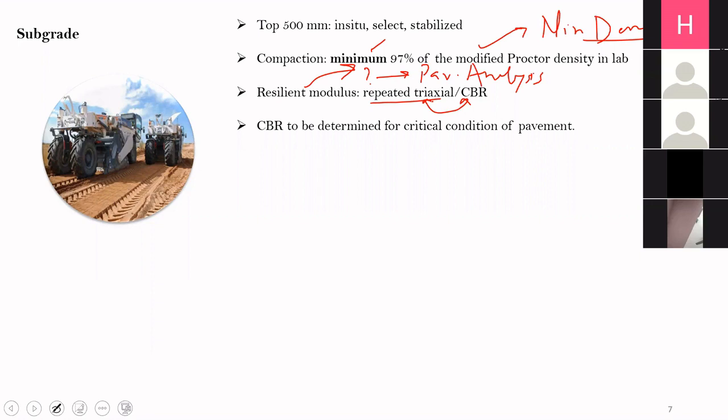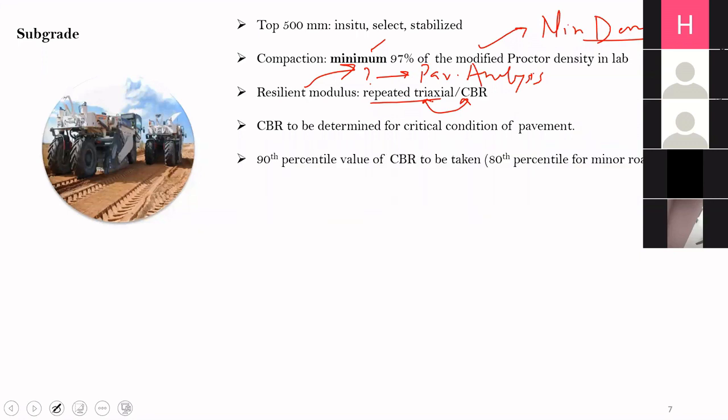4 days soaking is done because you are expecting that in the site, when you are constructing the subgrade, you are using the optimum moisture content. But with the passage of time, there will be variation in moisture and your subgrade will no longer have this optimum moisture content retained for a very long time. So there will be fluctuation in the moisture content in the subgrade. To account for this variation, you soak the sample for 4 days and do a soaked CBR